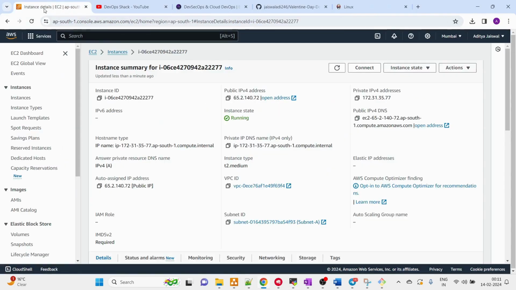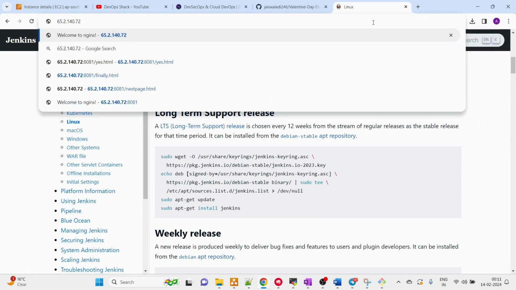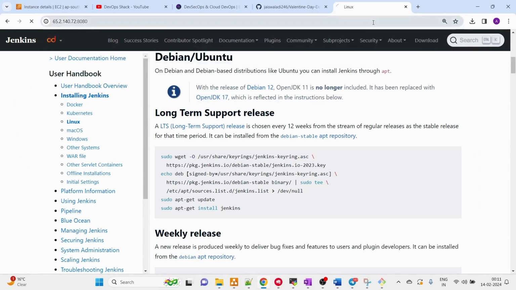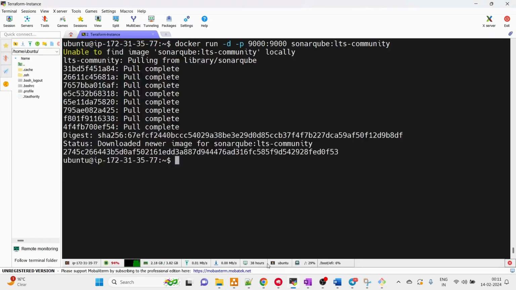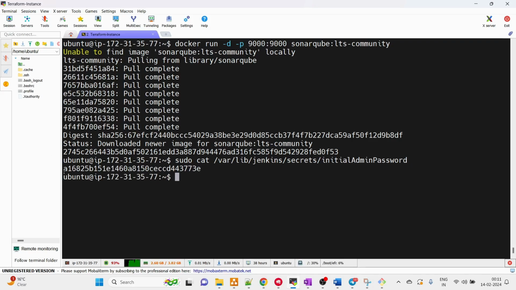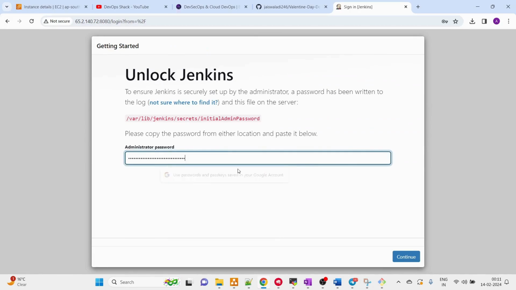Meanwhile, we can try to access our Jenkins. By default it's going to be installed on port 8080. And yes, Jenkins is up. So quickly we can get the initial admin password. How can we do that? We can run the command sudo cat, which is going to view the contents of the file, in this case the file whose contents we want to see. Click enter, and this is the initial admin password. So we are going to copy this and paste it here.